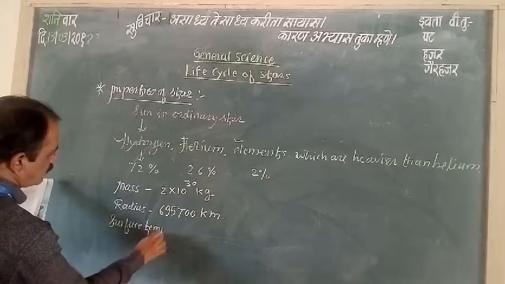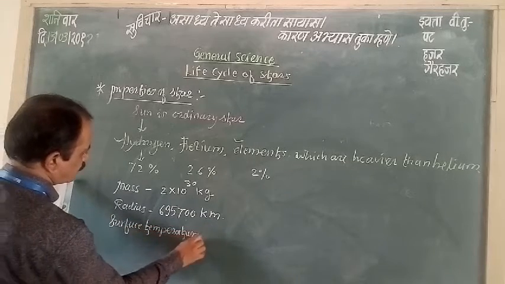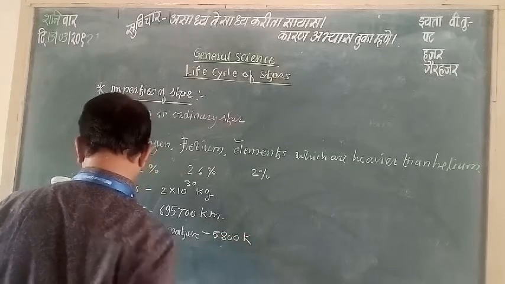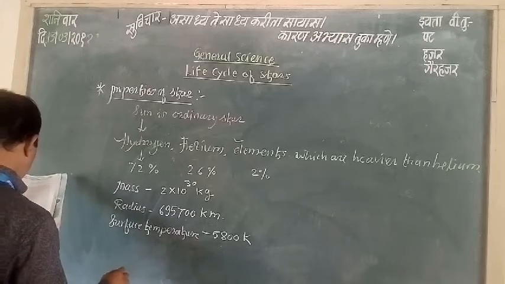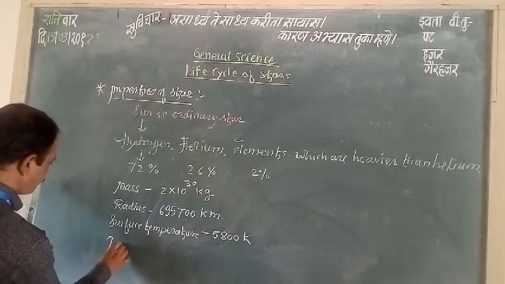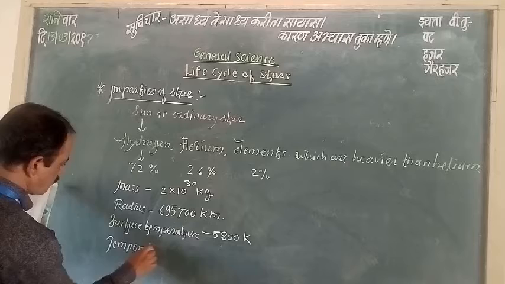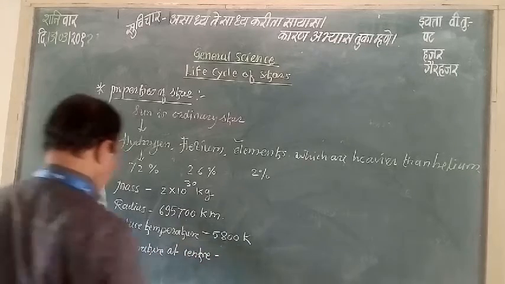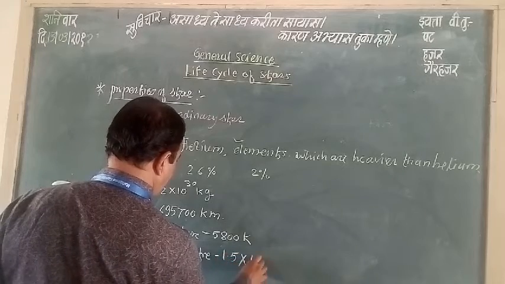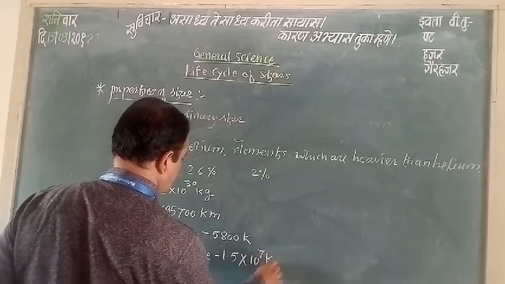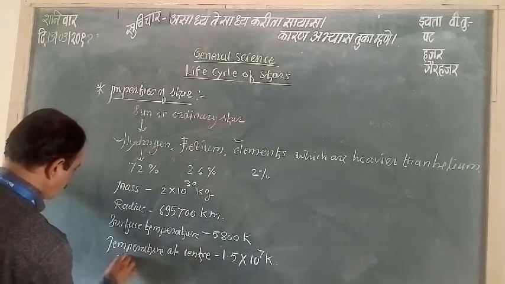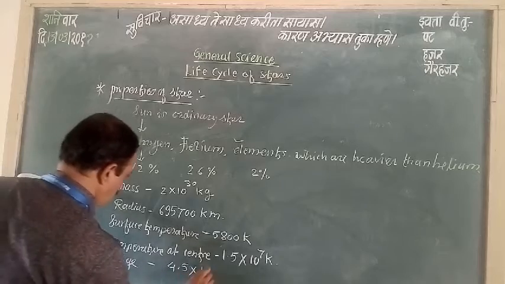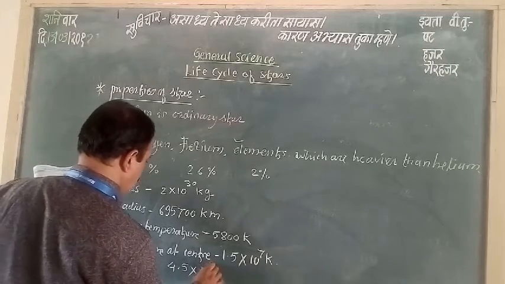Now the next is surface temperature. Surface temperature is 5,800 Kelvin. Then the temperature at the center is about 1.5 into 10 raised to 7 Kelvin, and the age of our Sun is 4.5 into 10 raised to 9 years.